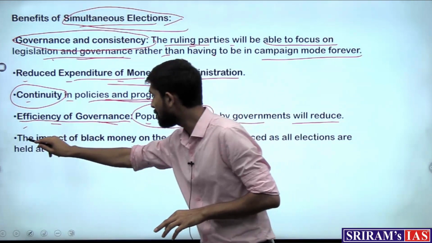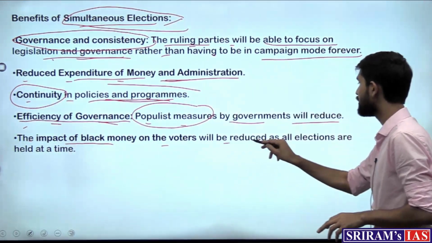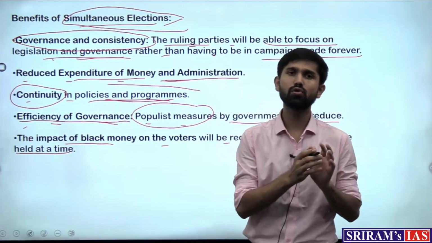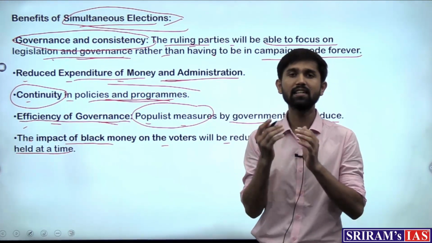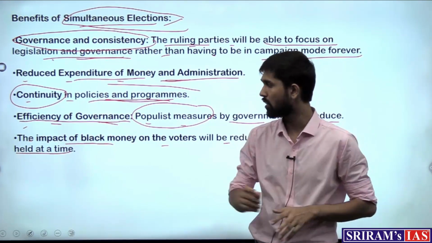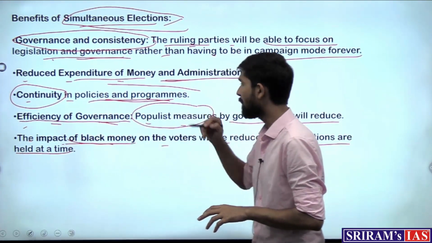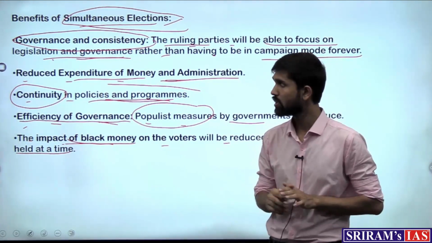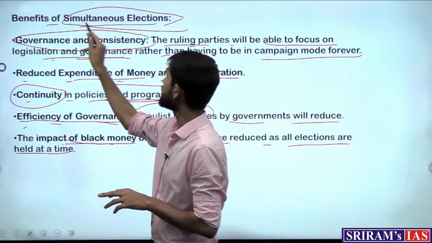And next is the impact of black money on the voters will be reduced, as all elections are held at one point in time. This is also touted as one of the benefits, that since the expenditure would be reduced and elections would happen at only one point in time, the impact of black money on the voters is said to substantially reduce. So these are the benefits of simultaneous elections.